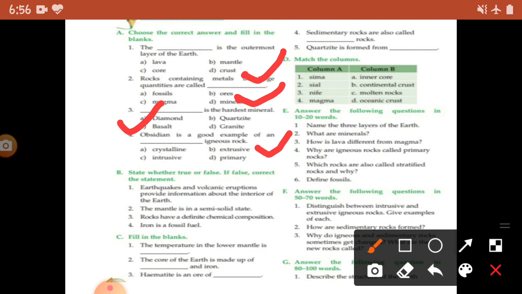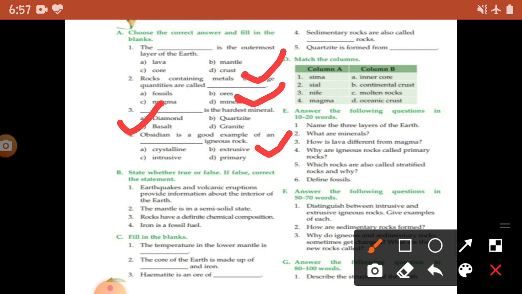So first one, in column A we have Sima, and in Sima, Si is for silicon and Ma for magnesium, and it is an important component of oceanic crust. So its answer will be ocean crust, means its answer will be D.